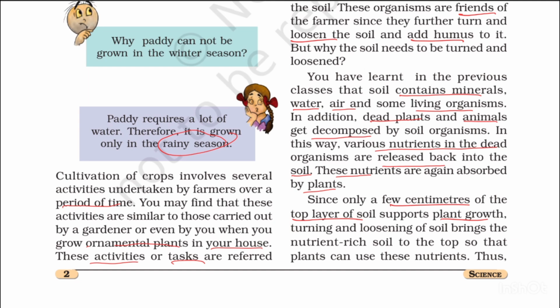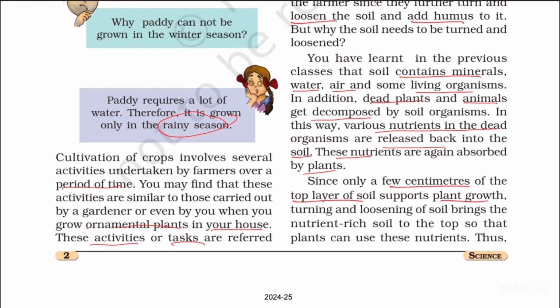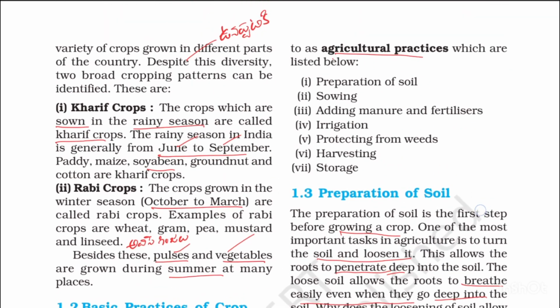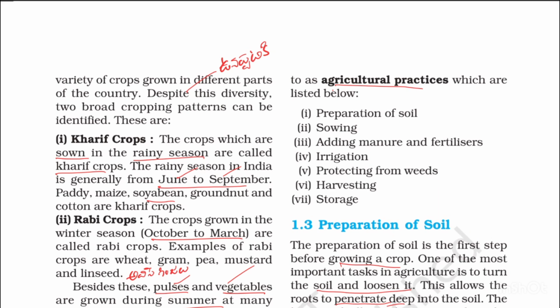You may find that these activities are similar to those carried out by a gardener, or even by you when you grow ornamental plants in your house. These activities or tasks are referred to as agricultural practices, which are listed below.